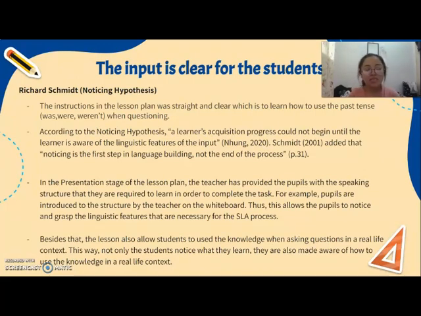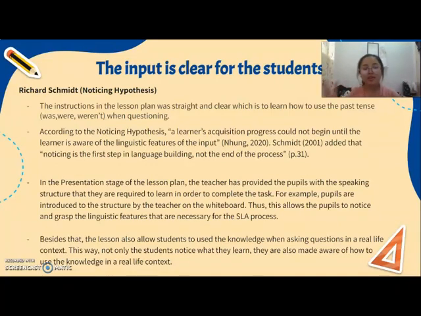So in the presentation stage of the lesson plan, the teacher has provided the pupils with a speaking structure that they are required to learn in order to complete the task. For example, students are introduced to the structure by the teacher on the whiteboard. Thus, this allows students to notice and grasp the linguistic features that are necessary for the SLA process. Again, it shows how clear the teacher is in telling and presenting to the students about what they are learning and what they must pay attention to.